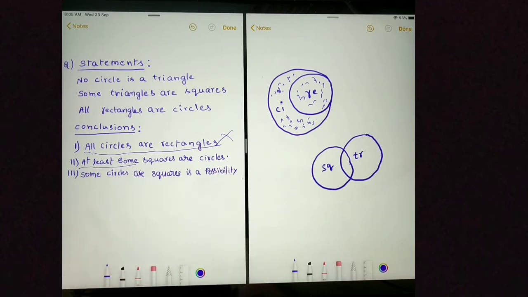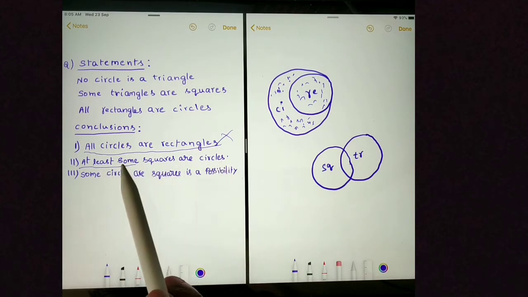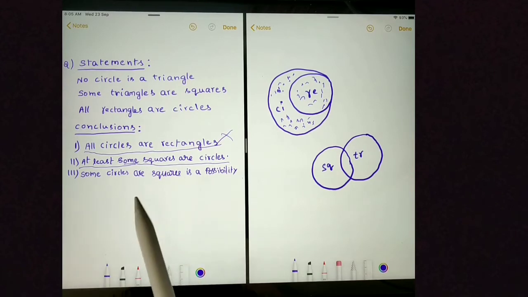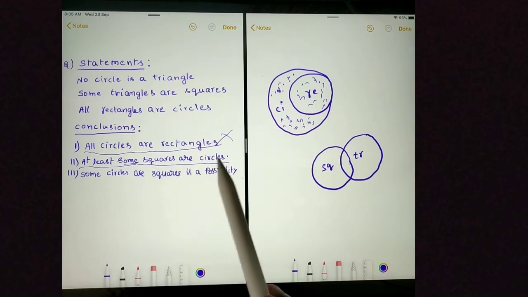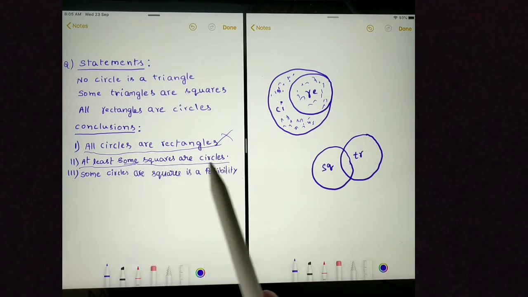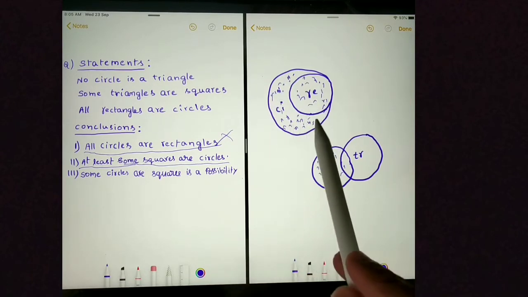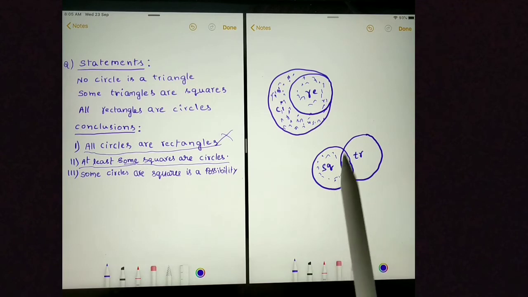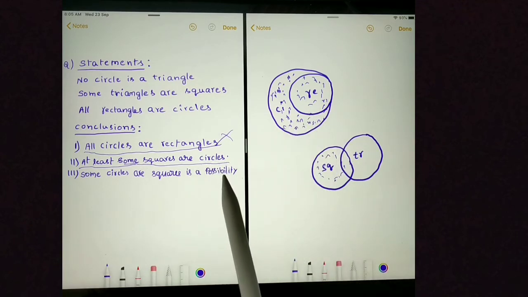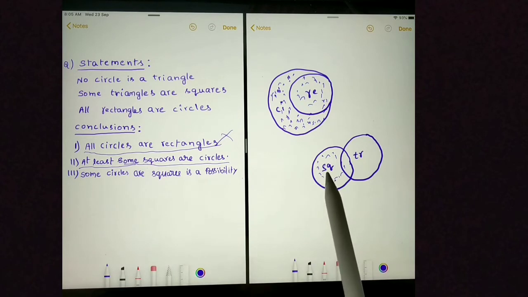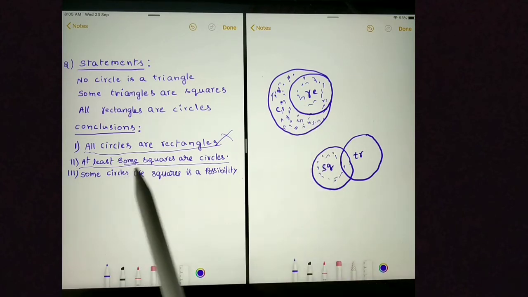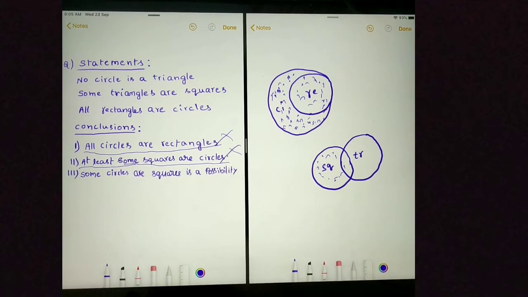Next conclusion is at least some squares are circles. At least some is also the same as some. It means some squares are circles. This is a definite conclusion. To say this conclusion is wrong, what do we need to prove? If we can prove no square is a circle, then we cannot say some squares are circles. In this Venn diagram, these are all squares and these are all circles. From this Venn diagram, we can say no square is a circle. Because I could prove no square is a circle, saying some squares are circles is wrong.